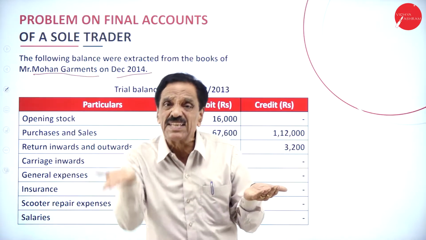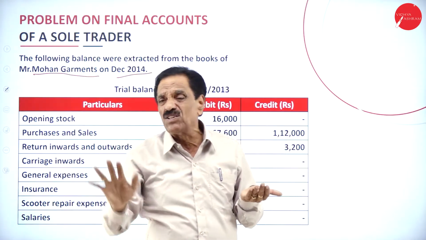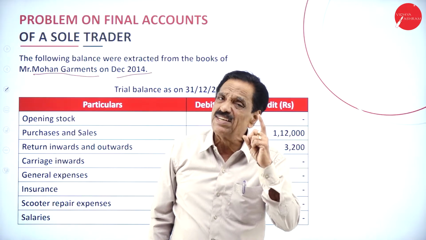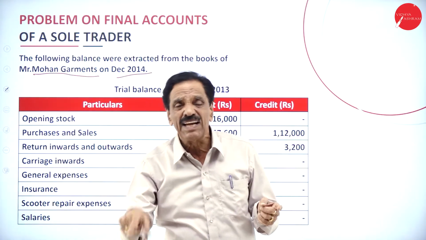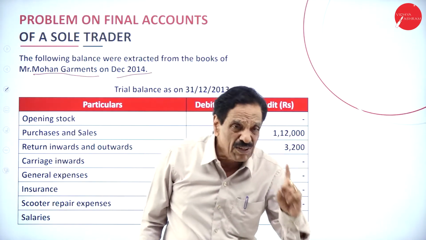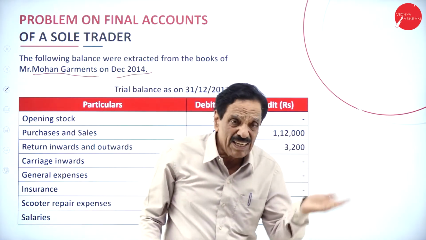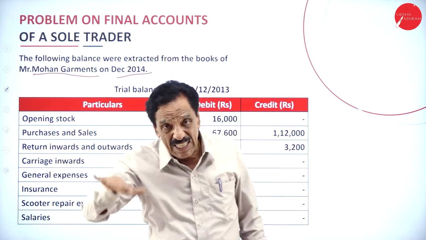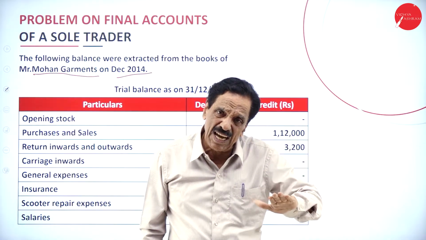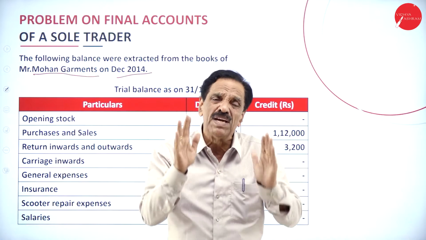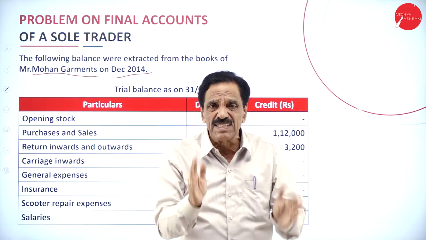If the value of the asset increases, assume that the building value is 10 lakh, it means you are having 10 lakh. Today the 10 lakh is valued at 25 lakh, so your capital is also 25 lakh. Increase in asset, increase in capital; decrease in asset, decrease in capital. So this is a very good base when the trial balance is considered.